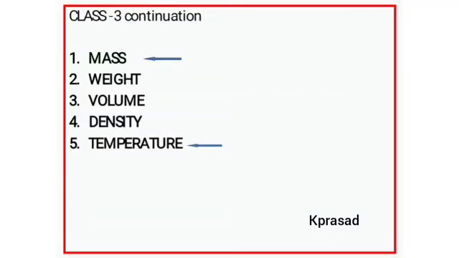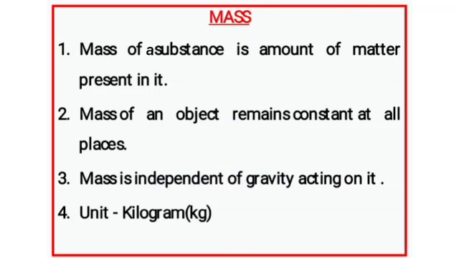Here we are going to see 5 physical quantities: mass, weight, volume, density and temperature. We know that mass and temperature are SI-based physical quantities. What is mass? Mass of a substance is the amount of matter present in it.